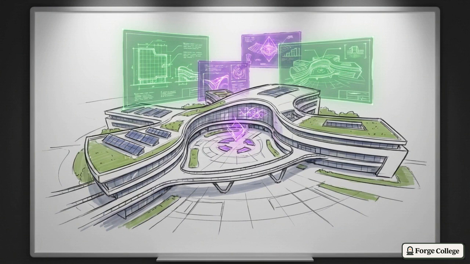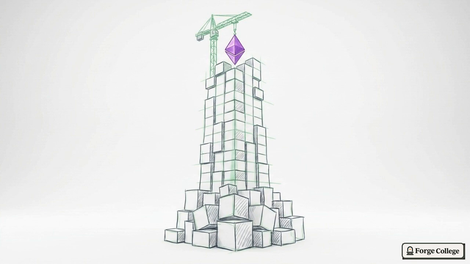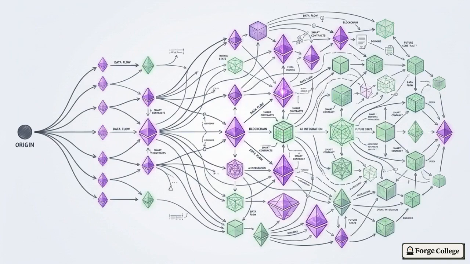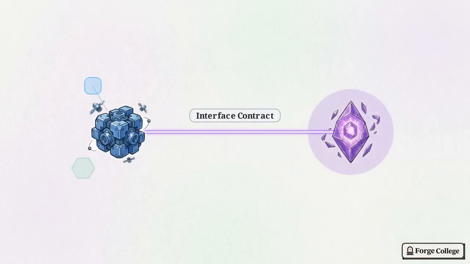Designing these clear, adaptable plans is a big part of what we do at Forge College. Our programs focus on building systems that can grow without falling apart. This approach lets you evolve your app over time. You can add new tricks for the web side without worrying that you'll break the connection to the blockchain side.